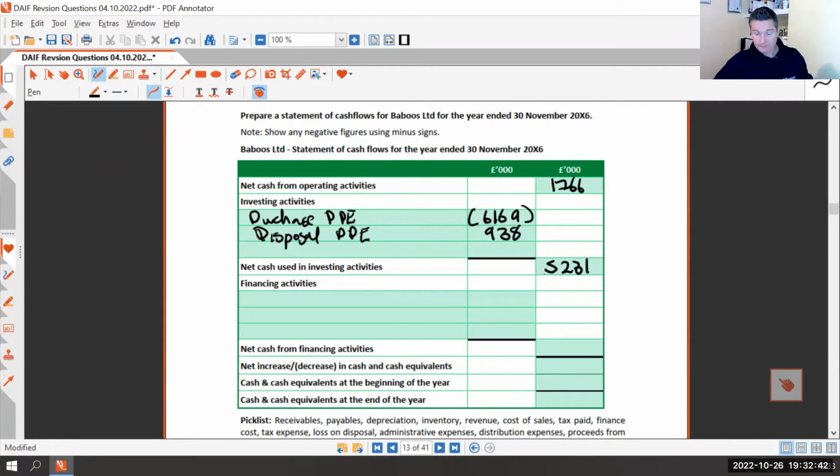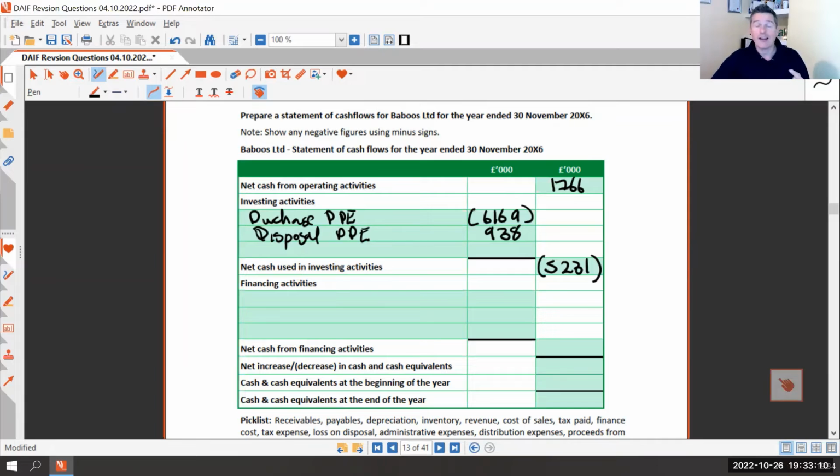So the last bit we're looking for is financing activities. With financing activities, we're looking at where does the long-term investment for the business come from? And it comes from a couple of things. Shares, which obviously raise capital, but with shares you've normally got to pay a dividend.